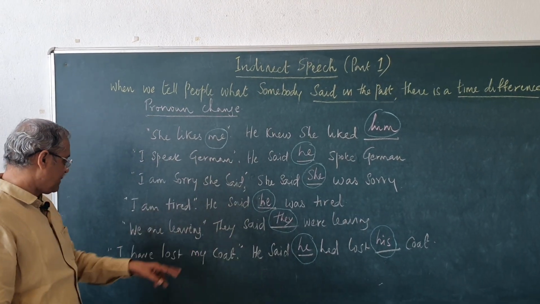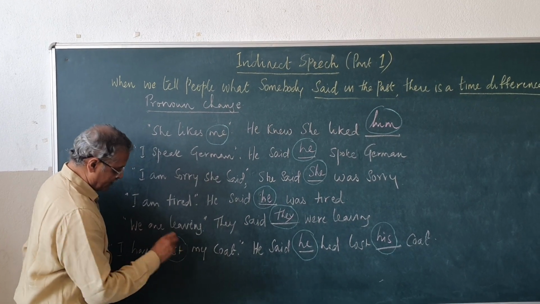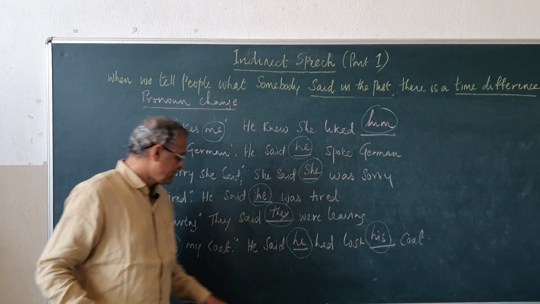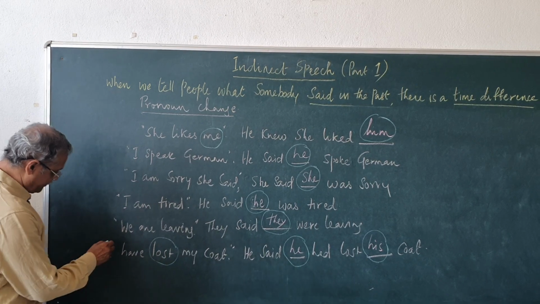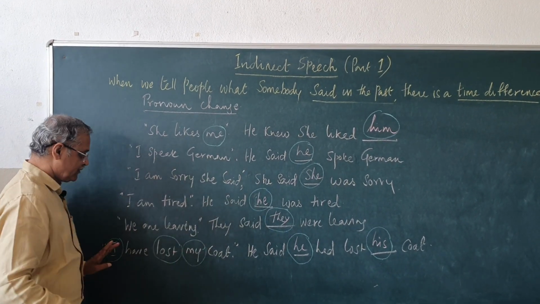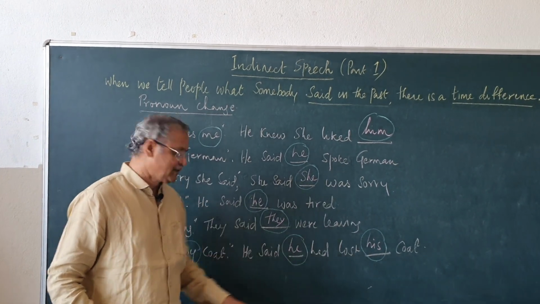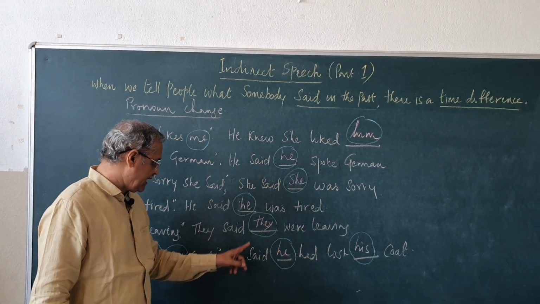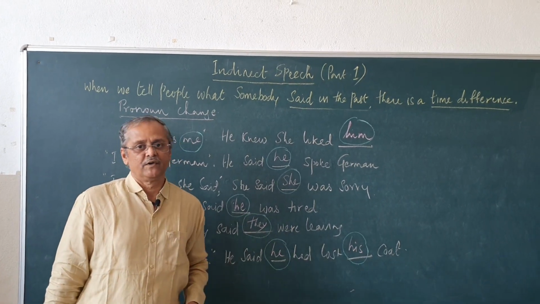"I have lost my coat." Lost is simple past tense. See, as I said earlier, simple past becomes past perfect. And see the pronoun change. "I have lost my coat." "I" is one pronoun here. "My" is another pronoun here. So, "I" becomes "he": he said he had lost. "My" becomes "his" coat. He said he had lost his coat. So, this is the second aspect you have to remember.